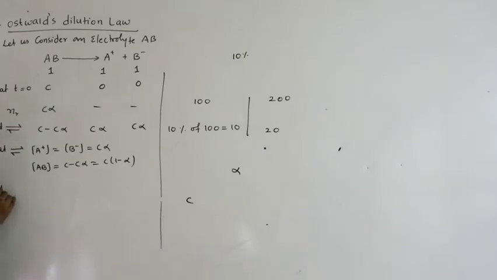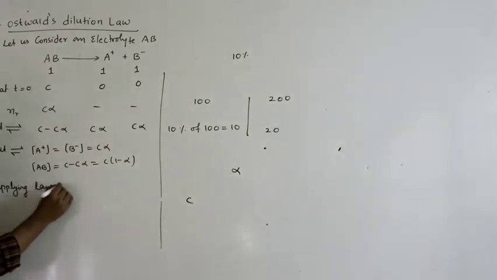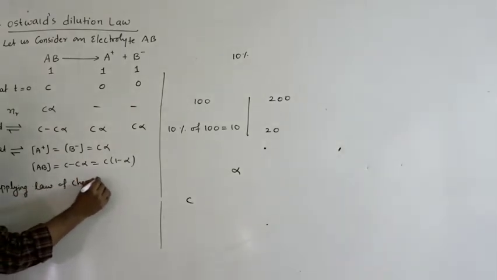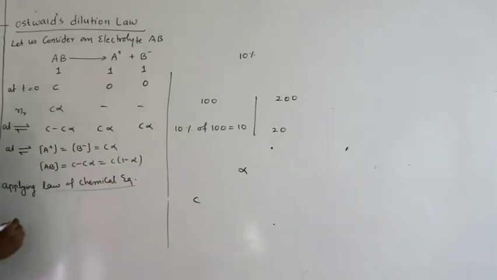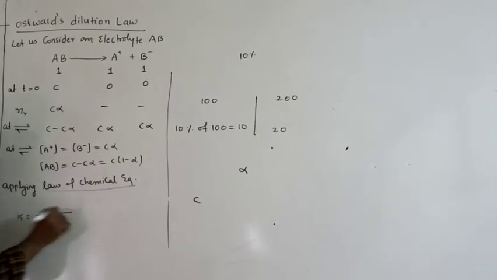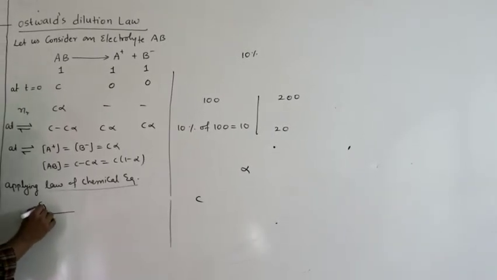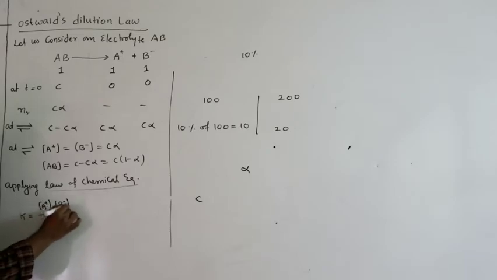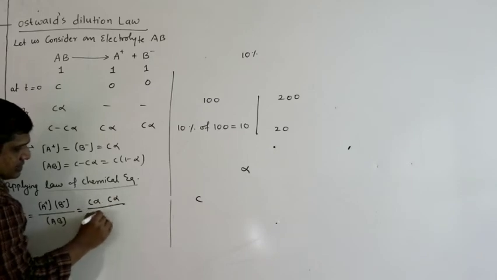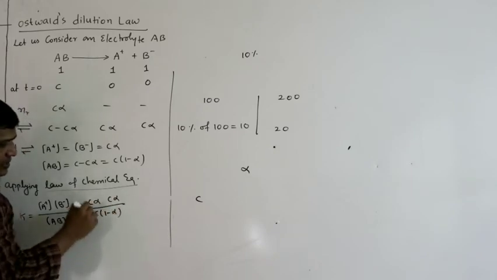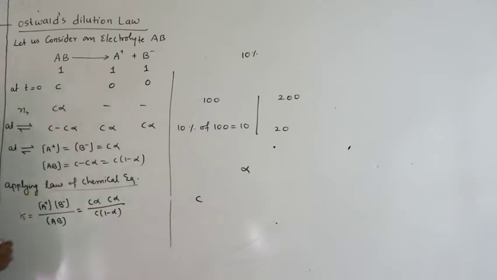Applying the law of chemical equilibrium. So what is the law of chemical equilibrium? K equals the equilibrium concentration of the products by the equilibrium concentration of the reactants. So this is equal to C alpha into C alpha by C into 1 minus alpha. So C will be cancelled, which we will see in the next step.